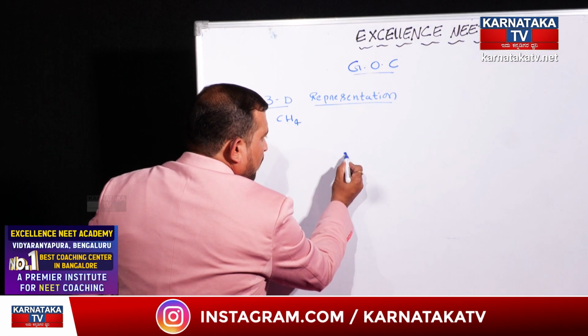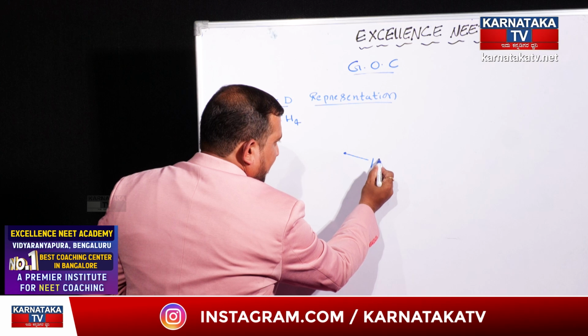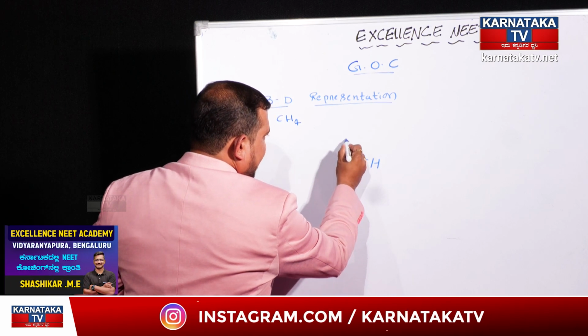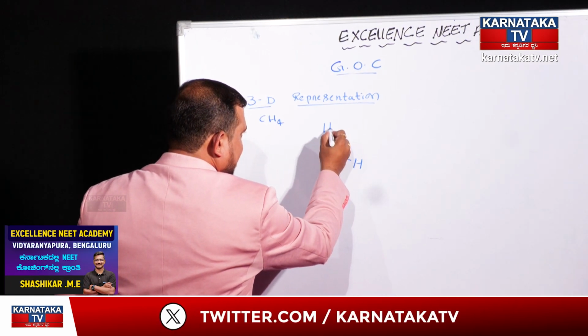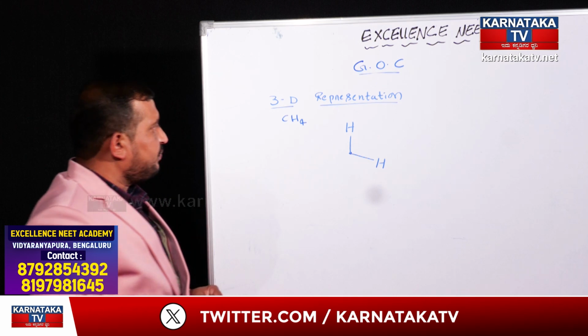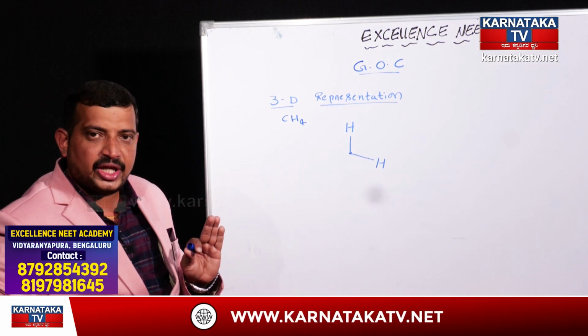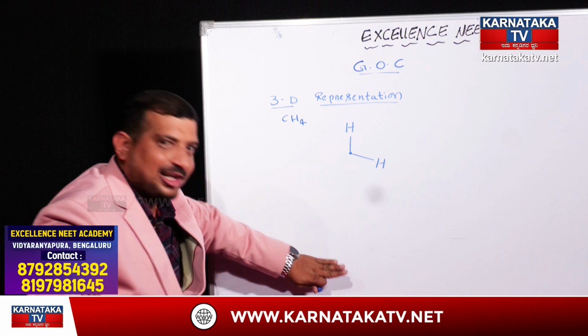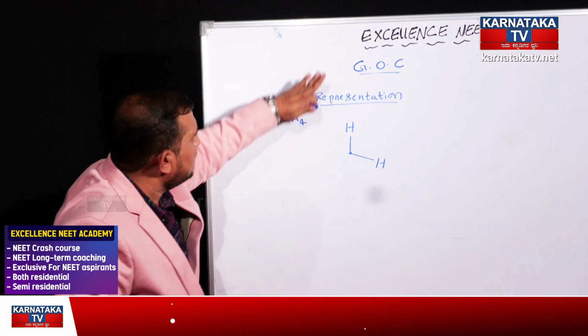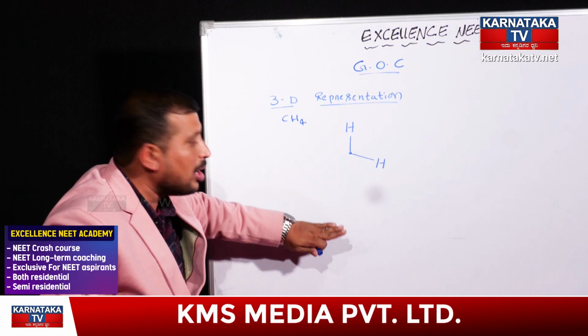One of the hydrogen atoms will be represented like this, and another hydrogen atom like this. Out of 4 hydrogen atoms, 2 hydrogen atoms will be present on the plane of this particular surface. Just imagine, this board is the plane.